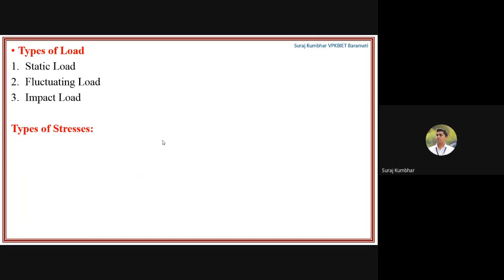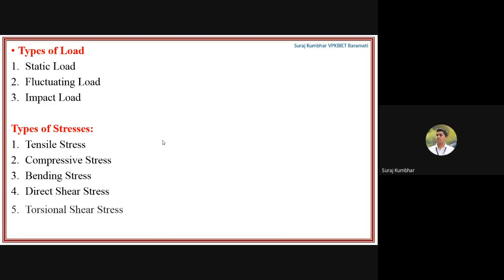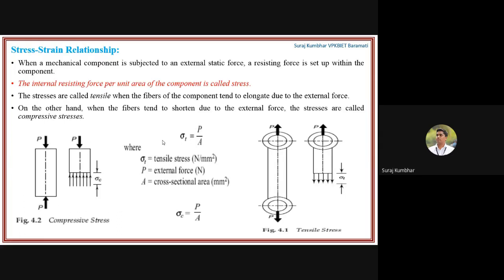Then what are the various types of stresses? The tensile stress, compressive stress, bending stress, then direct shear stress, torsional shear stress, crushing stress. These are the six types of stresses that we will see one by one, and the types of loads, that is static, fluctuating, and impact load. So we will see the stress-strain relationship first. What is stress and what is strain, first we'll see.